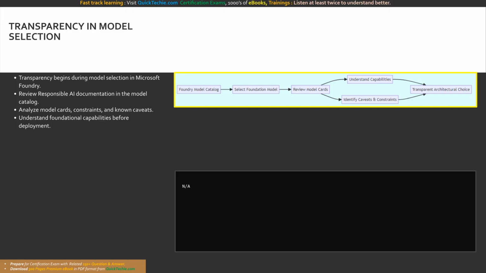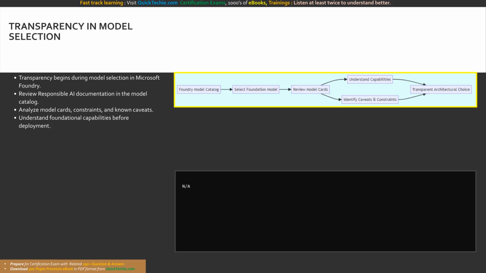Specifically, developers must analyze the model cards available in the catalog. A model card is a standardized document that provides critical transparency regarding a model's capabilities, its intended use cases, its constraints, and its known caveats. Before deploying a model, an AI engineer must review these details alongside benchmark results and performance comparisons. If a model has known biases or performs poorly on specific inference tasks, that information is transparently documented so teams can make informed architectural decisions.